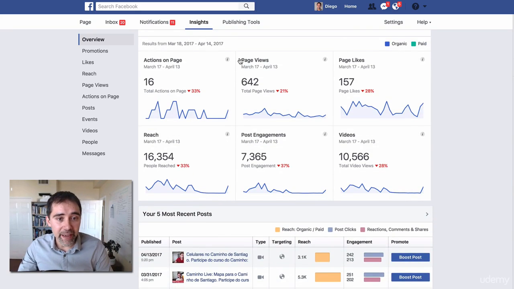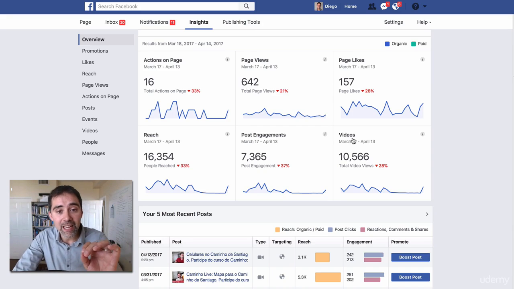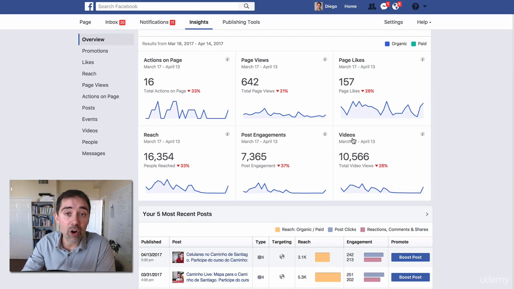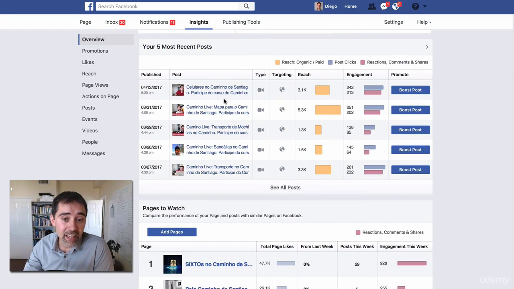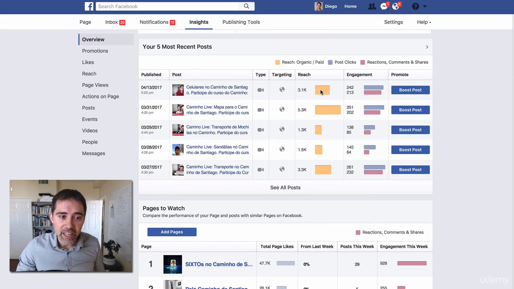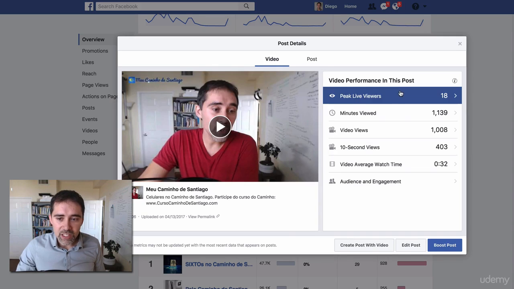So you see actions on page, how many page views, and you have all this graphic: the page likes, reach, post engagement, and videos. We are going deep on each of these specific areas, on these menus, so you can learn how you can use this information to your advantage. Below that, we have the 5 most recent posts. And again, this is the same that we saw before in other videos. You can just click here to see the statistics, okay? So click on the link and you have the post statistics with your target audience, minutes watched, and all that.